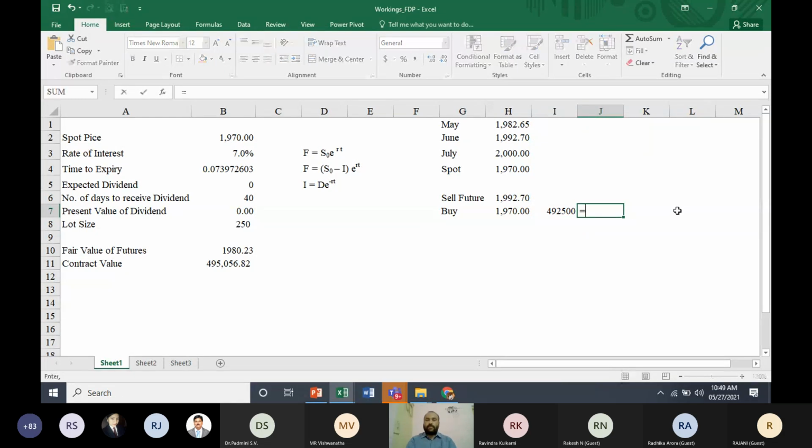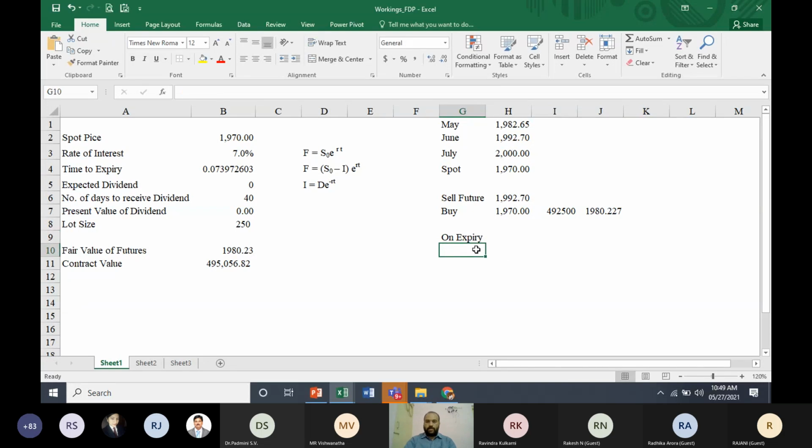That means with interest, how much you're going to pay. So this into exponential of your interest rate, 7% into time period. You're going to use this money for so many days. So you are supposed to pay 4,95,506. Instead of this, we can directly calculate per share, so your job will become easier. Per share, you buy at 1970, so you're supposed to pay 1980.27. This is the same thing you're going to get here. So on expiry, what do you have to do?